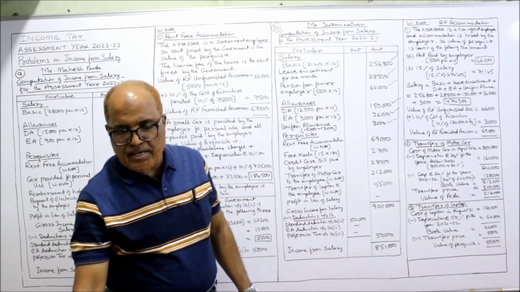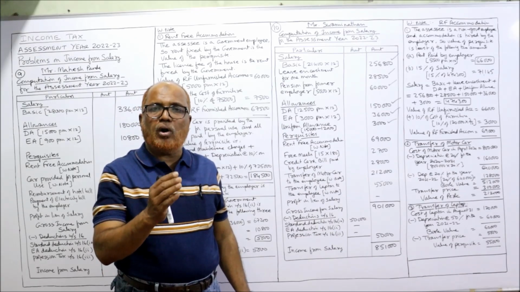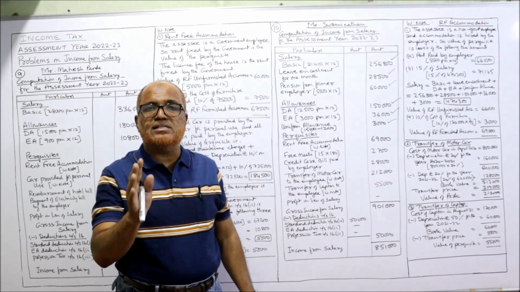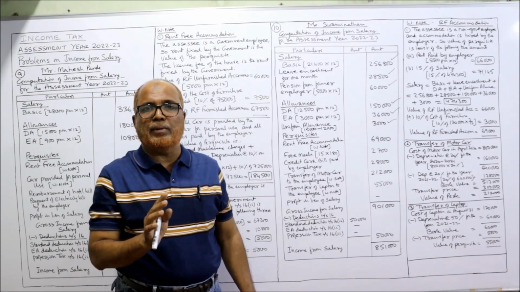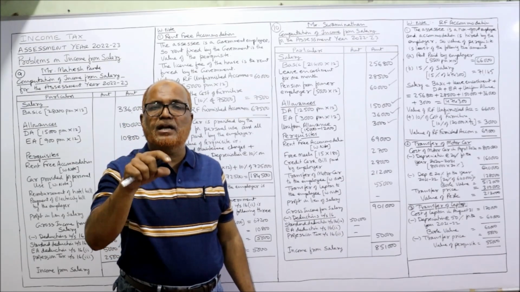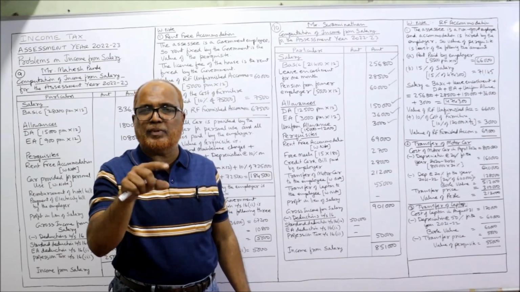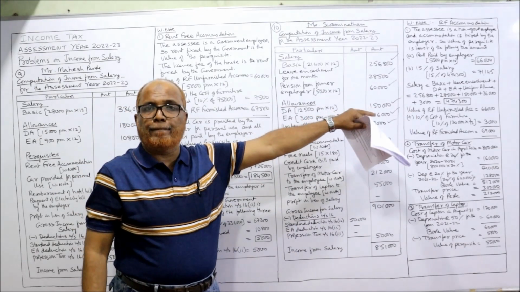Salary means basic plus bonus plus fees plus commission plus all taxable allowances except DA. DA will be included if it enters for retirement benefit, plus any monetary benefit given by the employer, plus income tax or profession tax paid or reimbursed by the employer. This is the complete meaning of the term salary for RFA, right?